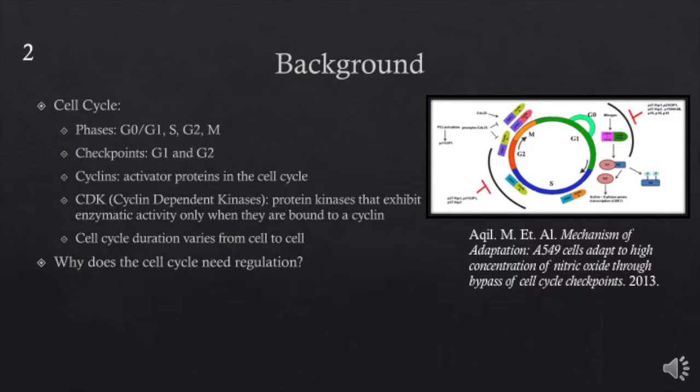As we mentioned before, our topic was the cell cycle. But before discussing our research article, we'll go ahead and give a small introduction and a reminder as to what the cell cycle entails. There are 4 phases in the cell cycle. Starting with G0, G0 is a resting phase, and it's a period in the cell cycle where the cell exists in a resting state. In G1, the cell grows in size and synthesizes mRNA and various proteins that are required for DNA synthesis.